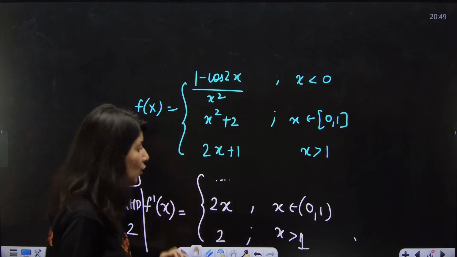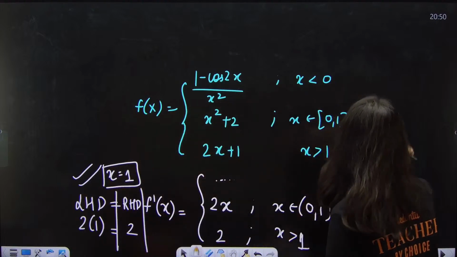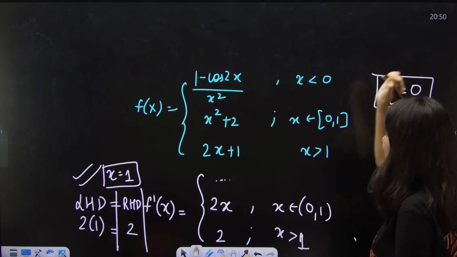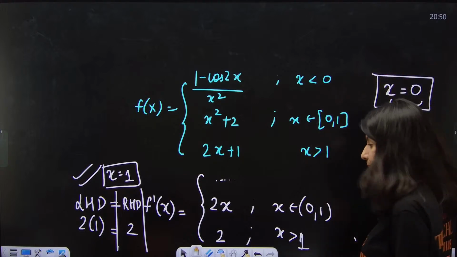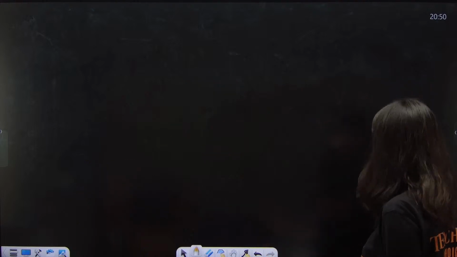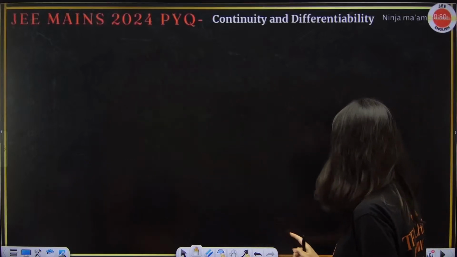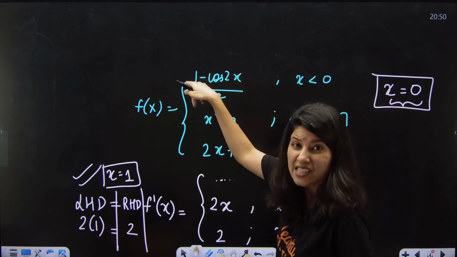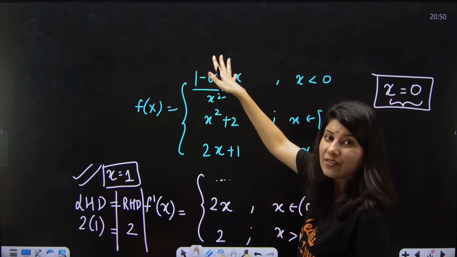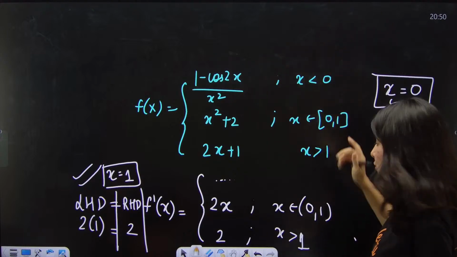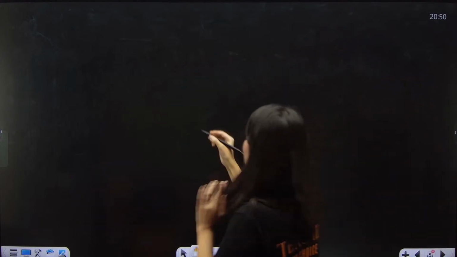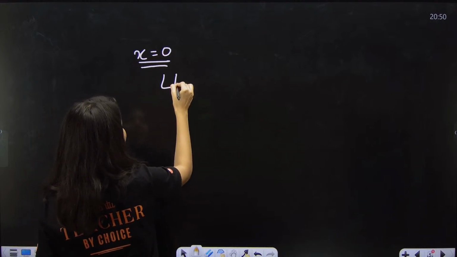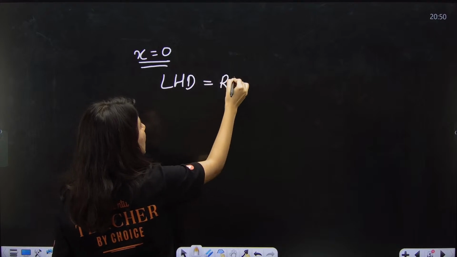Now the whole point is, what about x equals 0? We need to check the differentiability at x equals 0. Why am I not doing the same thing? Because I need to differentiate this, and differentiation of this will not work for me; I would have to apply the quotient rule. So for a function to be differentiable at x equals 0, LHD should be equal to RHD.